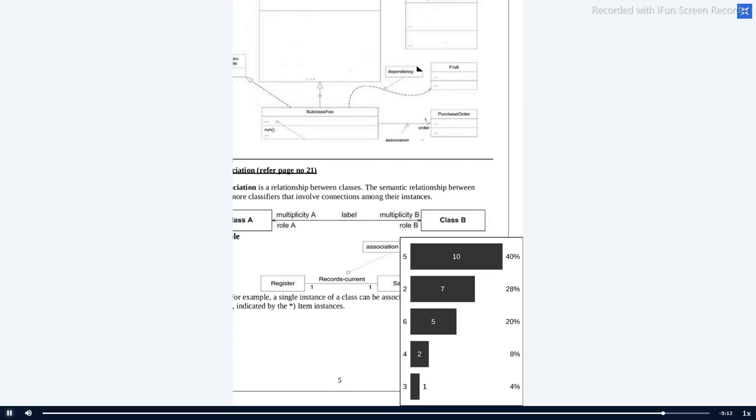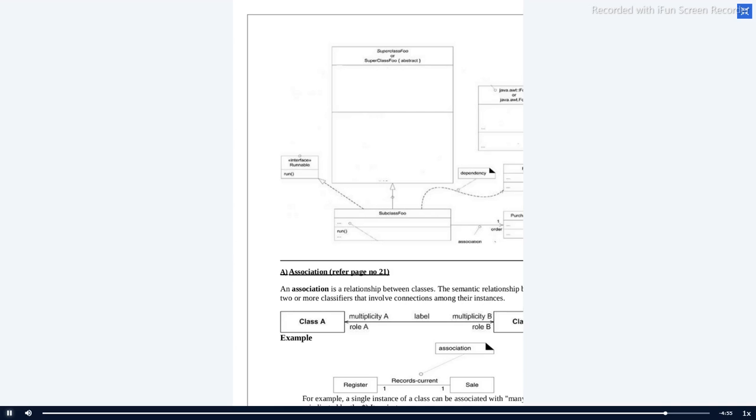Here you can look at this diagram. Register is class A, sales is class B. 1 is the multiplicity of A, 1 is the multiplicity of sales, and the label is record sale. Okay, let me move on to the next slide.